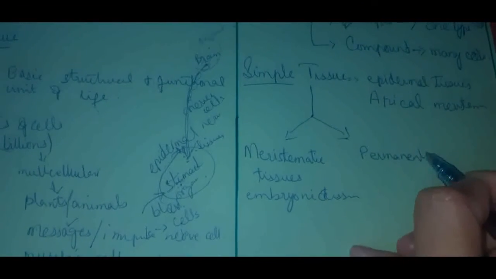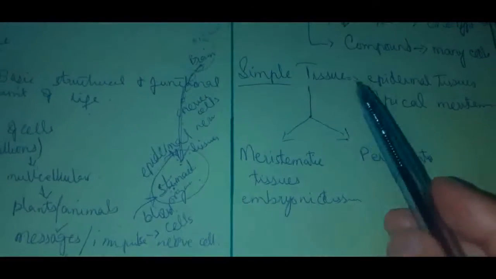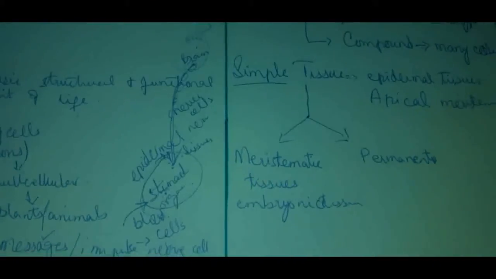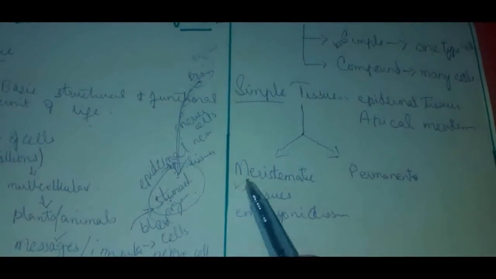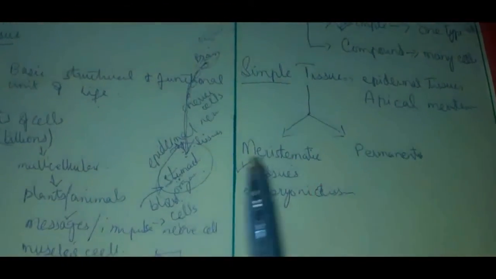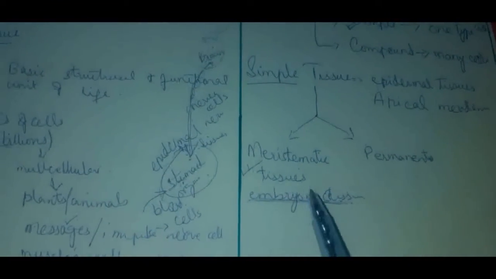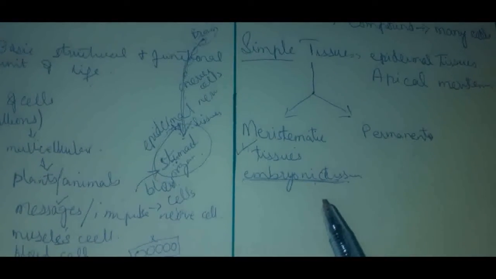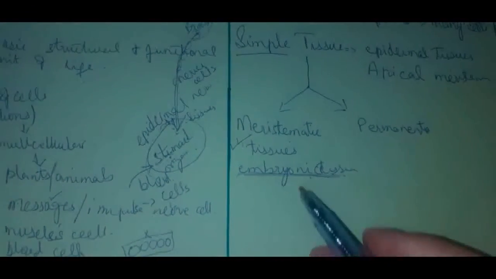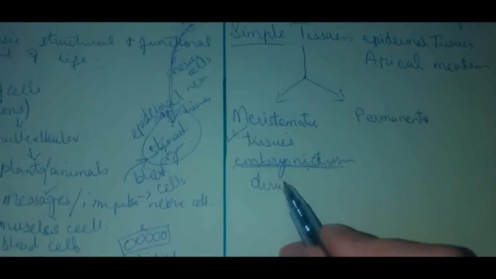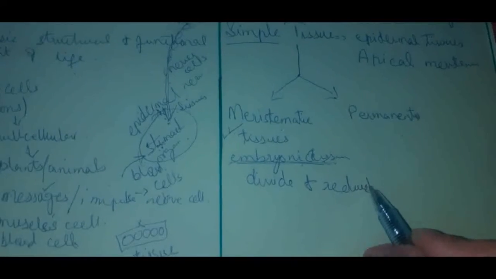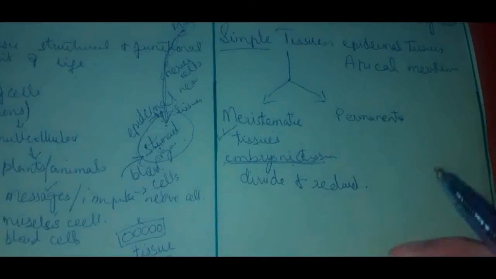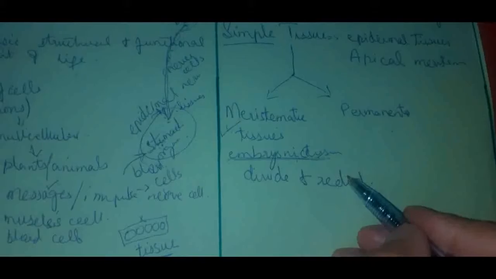So what's the case? Simple tissues are further classified into two main types, meristematic tissues and permanent tissues. Our today's topic is meristematic tissues. Meristematic tissues are also known as embryonic tissues. Why? The answer is they are called embryonic tissues because they have the ability to divide and redivide into new cells or into new tissues.